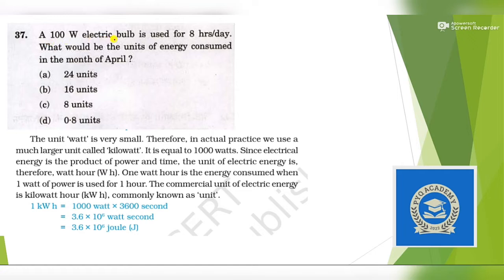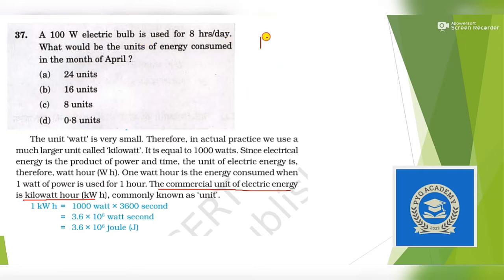A 100-watt electric bulb is used for 8 hours per day. What would be the units of energy consumed in the month of April? So we have to count the units consumed. First you have to know that the commercial unit of electric energy is 1 kilowatt hour. Now we have to count how many kilowatt hours are consumed in the month of April.